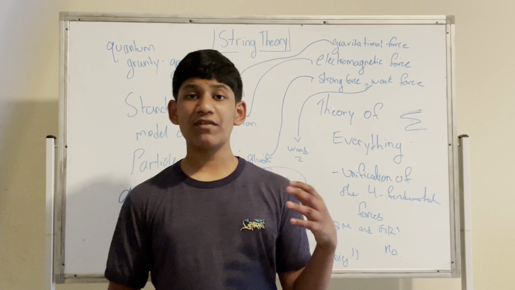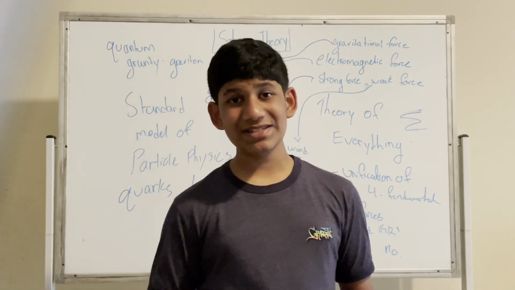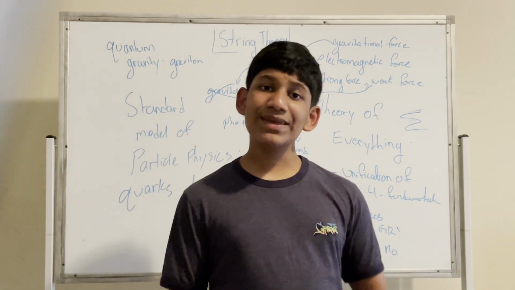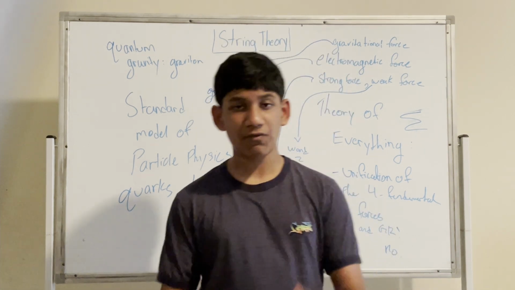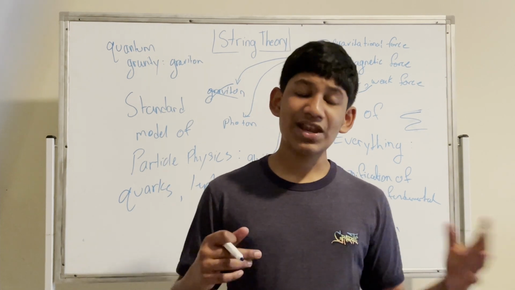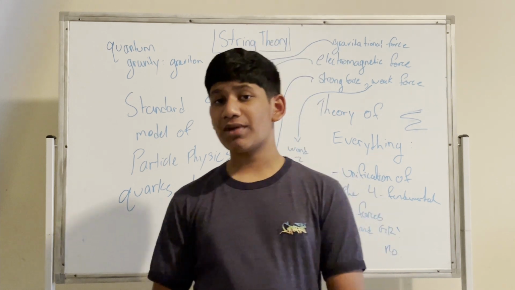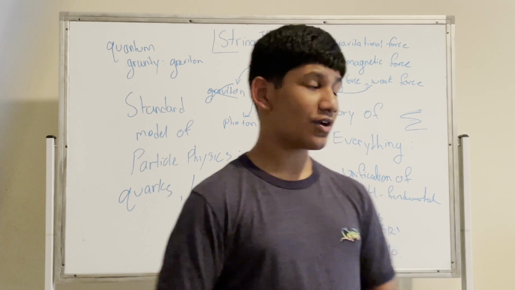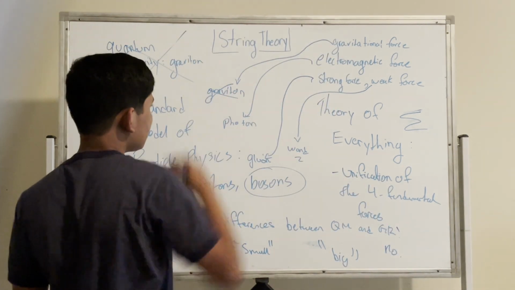So when we plug in the configurations of the graviton into the equations of quantum mechanics, we get tons of discrepancies and we get infinities. Now this happened previously when we had another theory, and we can use a mathematical technique to resolve this. But we can't so far create a mathematical trick that essentially resolves this problem. If we can, then this would be a breakthrough and we could mathematically prove the existence of a graviton. But we can't so far. So the graviton's idea is ruled out. So string theory is what is left.